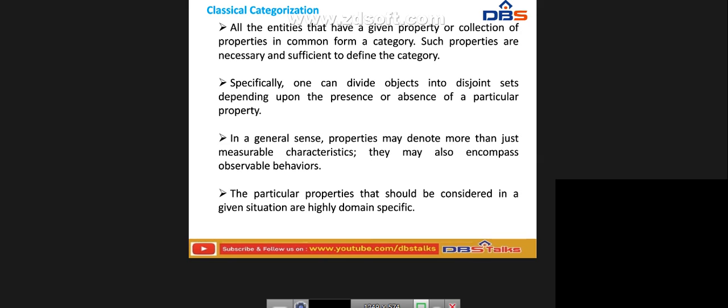In classical categorization, all the entities that have a given property or collection of properties in common form a category. Such properties are necessary and sufficient to define the category. So the properties or collection of properties common to the entities form the category, and they are necessary and sufficient to define that particular category.